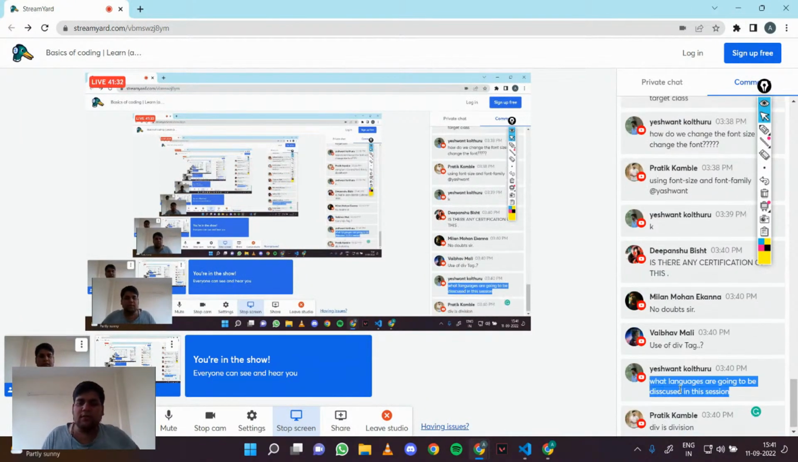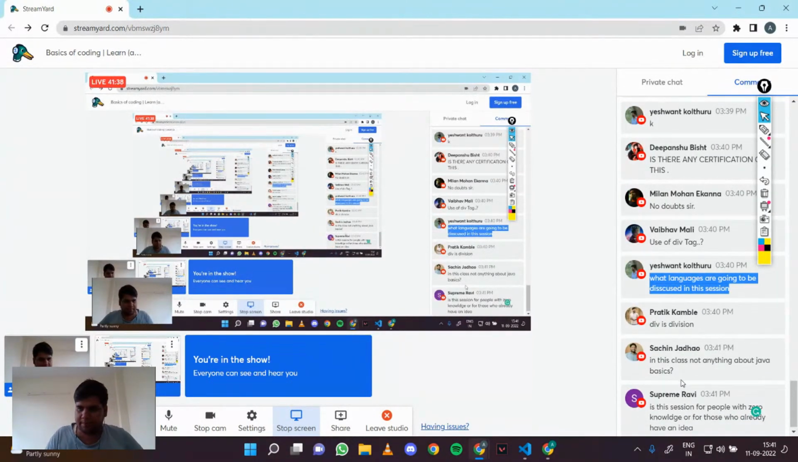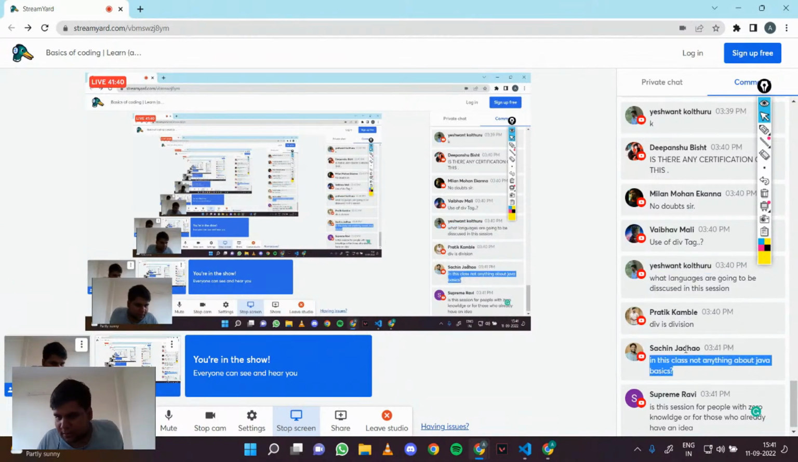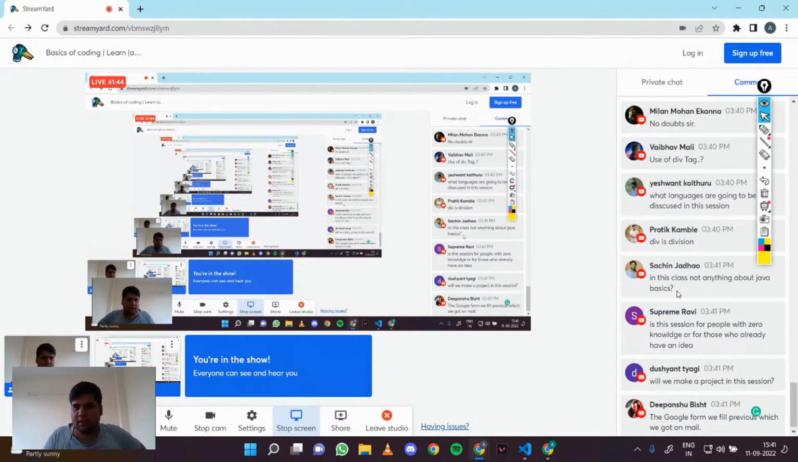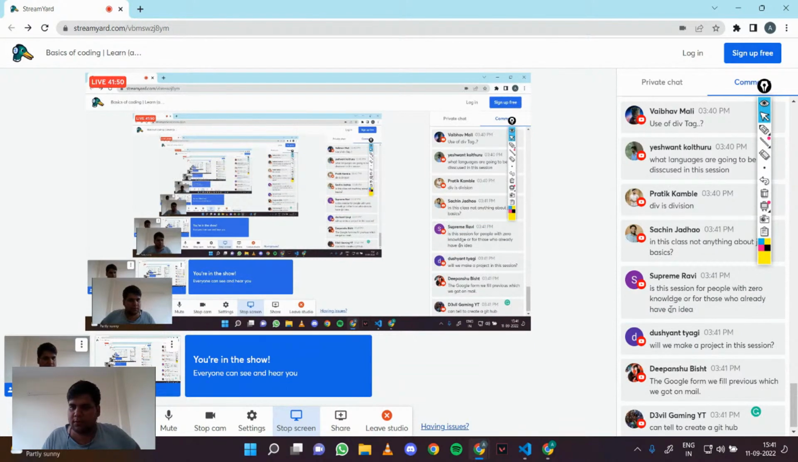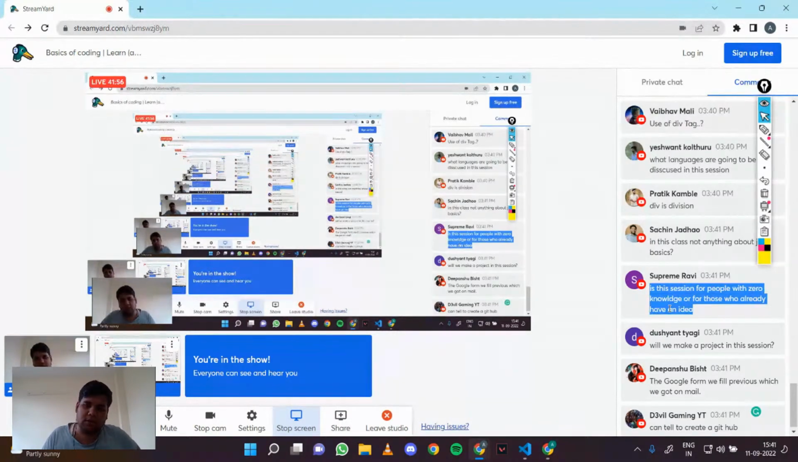So in this session, right now we will discuss HTML, CSS, and JavaScript. I will move on to JavaScript next. In this class, no, we won't discuss Java basics. We will discuss JavaScript. Sachin asked, is this session for people with zero knowledge or for those who already have it? Basic for zero knowledge is also fine, because whatever I do, I will explain, right?